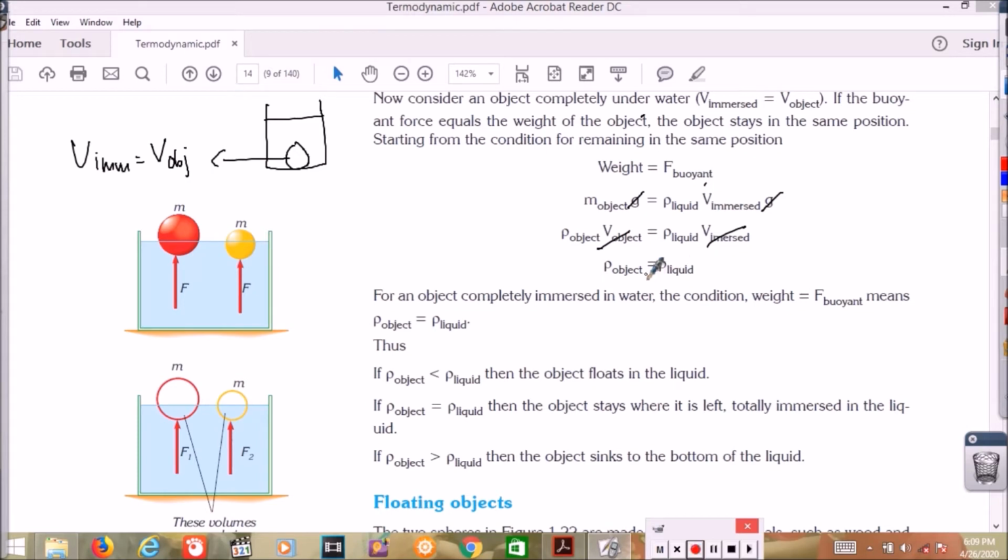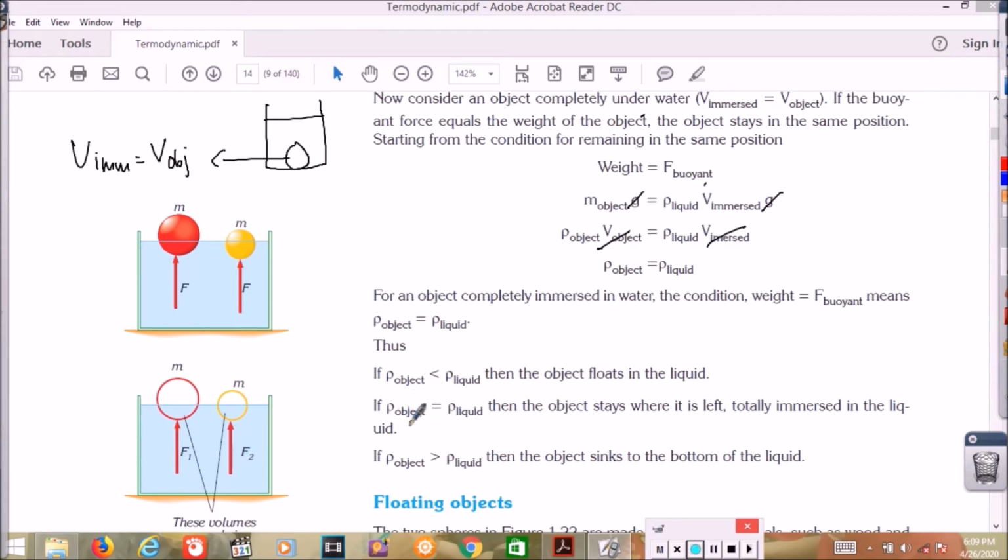Before, to decide whether the object sinks, is suspended, or floats, we used the terms weight and FB. Here we can use the density. If the density of the object is less than the density of the liquid, the object will float.